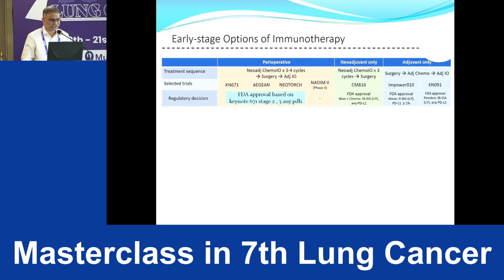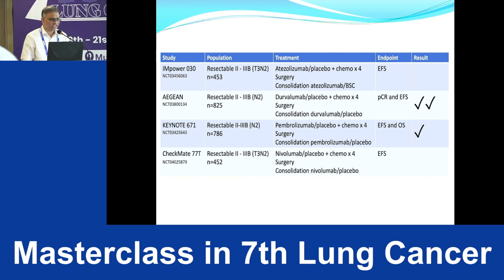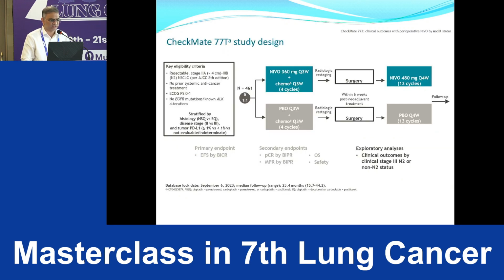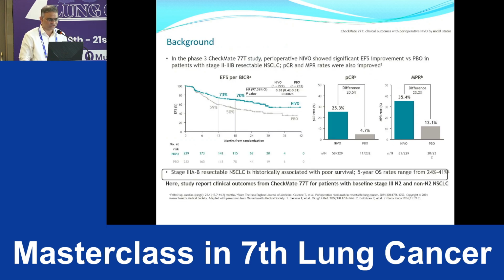So the options of immunotherapy, as we have been discussing since yesterday, are perioperative, neoadjuvant only, or adjuvant only. Here we are concentrating on the perioperative, that is Keynote 671, AEGEAN trial, and NADIM 2, which I already discussed. So the important trials here are Empower 30, AEGEAN, Keynote 671, and Checkmate 77T. So this is Checkmate 77T. Here they specifically mention stage 3 resectable. This is the trial design. I'm not going into detail, we all know.